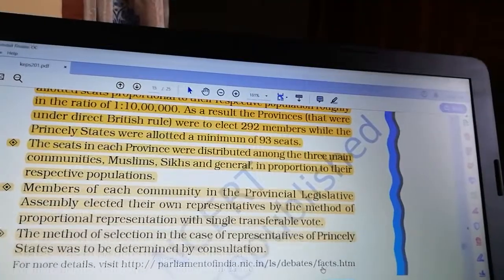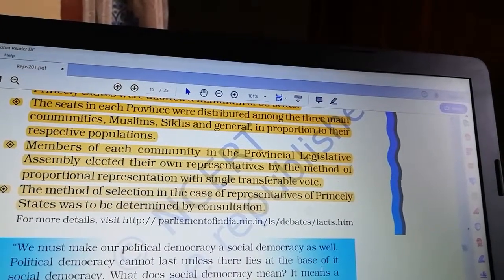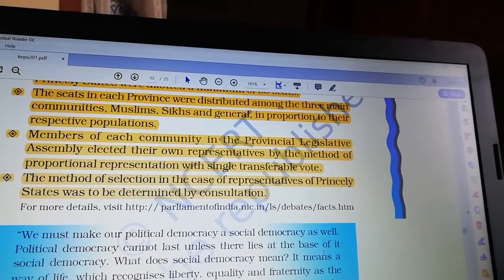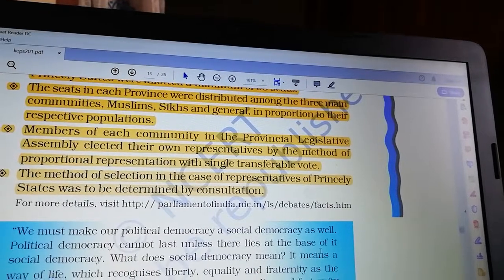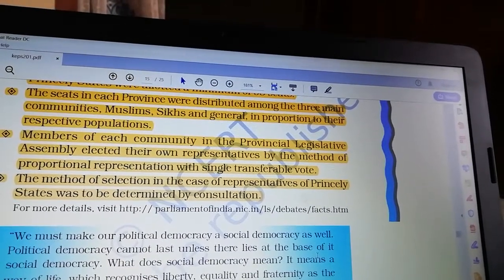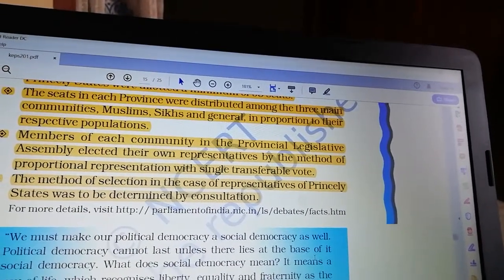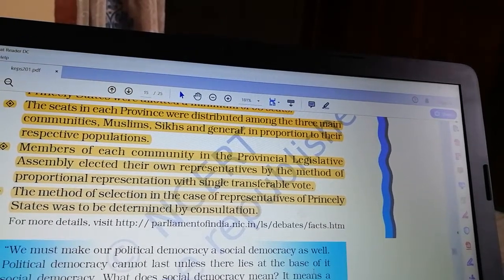The seats in each province were distributed among the three main communities: Muslims, Sikhs, and general, in proportion to their respective populations. Members of each community in the provincial legislative assembly elected their own representatives by the method of proportional representation with single transferable vote.